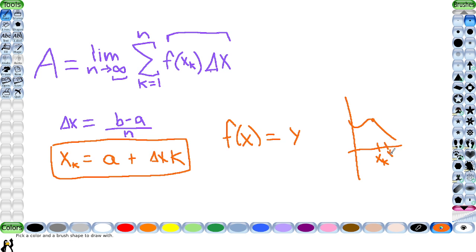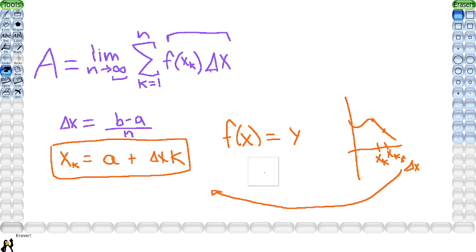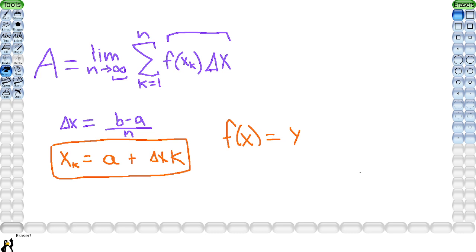And then we have x sub k again, but guess what? Change in x is different now. So this is a different x sub k, but we're still using this formula. So then we have another instantaneous y value. And that's kind of going into the idea of derivatives, but I'm not going to go into that right now, because I'm assuming you already know what it is.